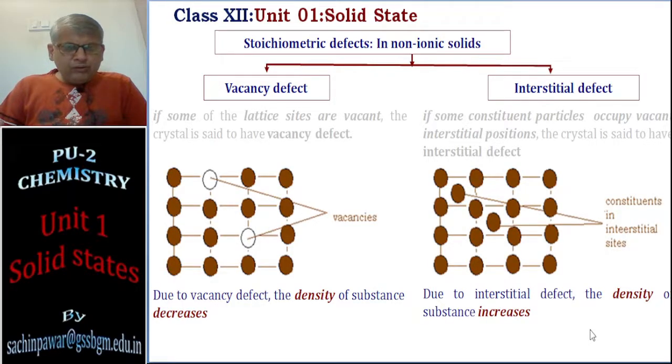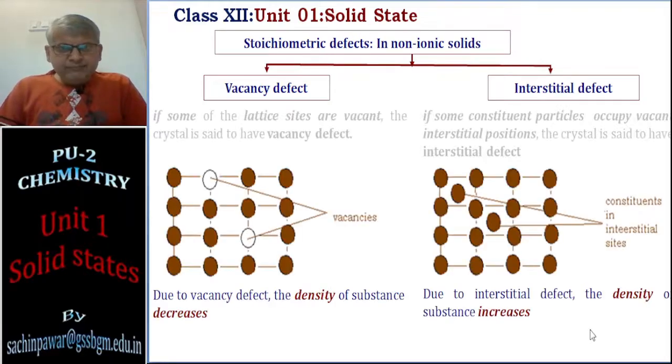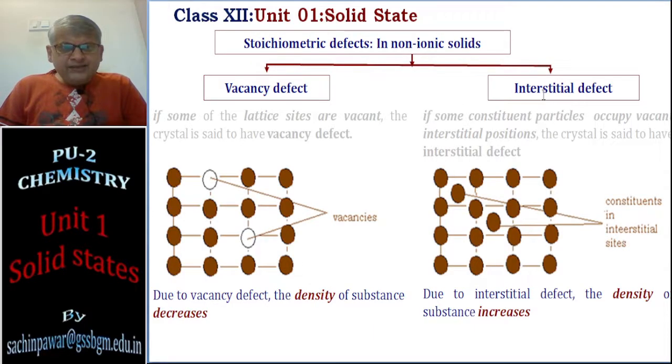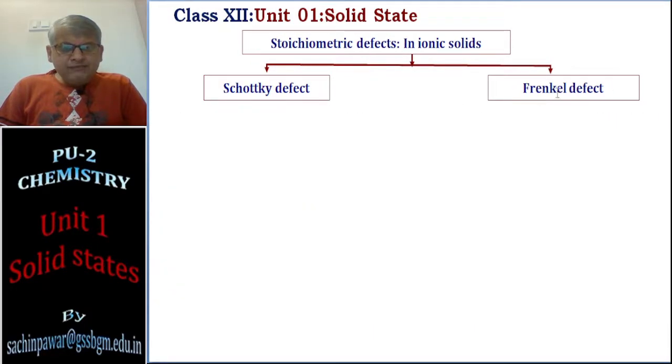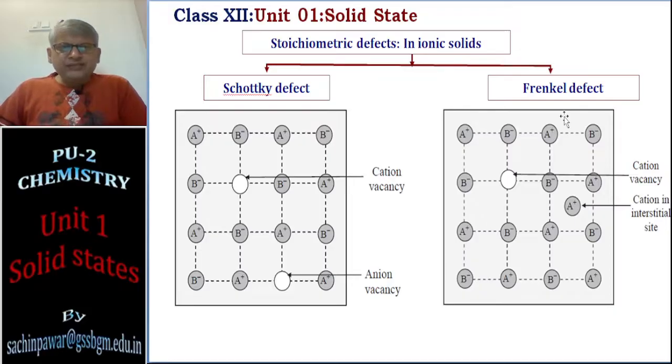Ionic solids. Now these vacancy defect and interstitial defect, let us explain them for ionic solids. In ionic solids, the vacancy defect becomes a Schottky defect, and the interstitial defect becomes a Frenkel defect. Now let's see the diagram of this. This is the ideal diagram of Schottky defect and Frenkel defect.